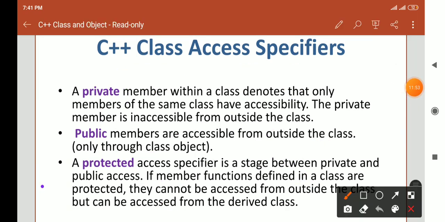Now consider the third access specifier, protected. The protected access specifier is a stage between private and public access. If member functions defined in a class are protected, they cannot be accessed from outside the class but can be accessed from the derived class.